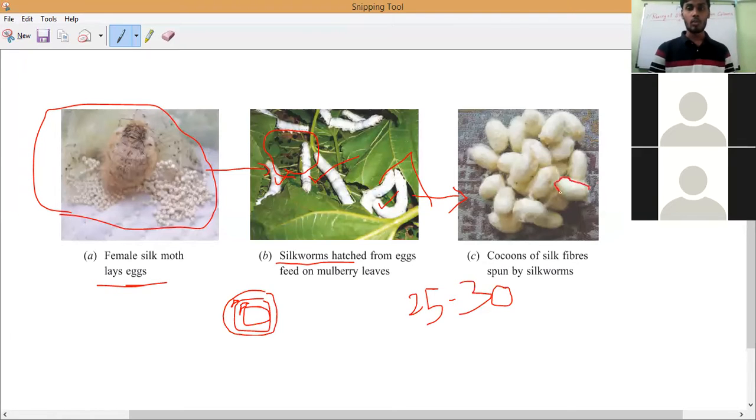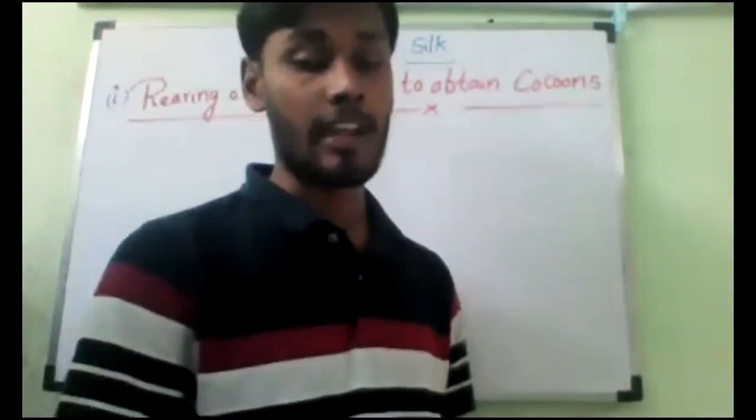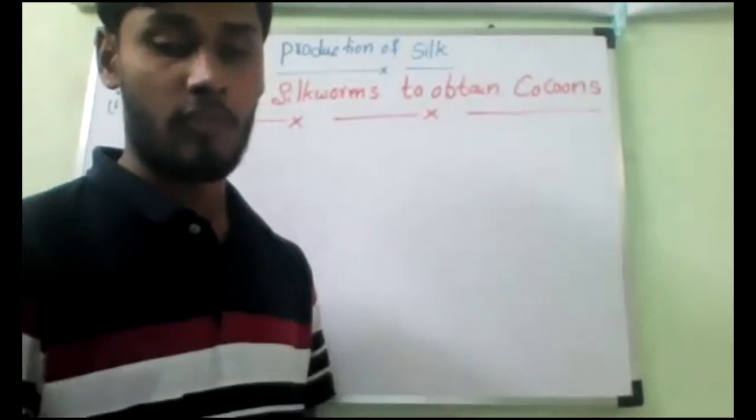So this is called cocoons. What is it called? Cocoons. Can you see the cocoons? Everything looks small. So this is what we call a cocoon, of silk fibers spun by whom? Silkworms or caterpillar. Larva or caterpillar. Understanding?